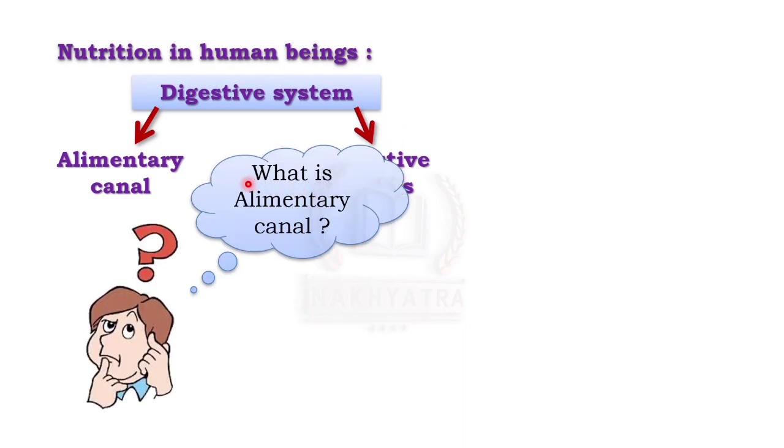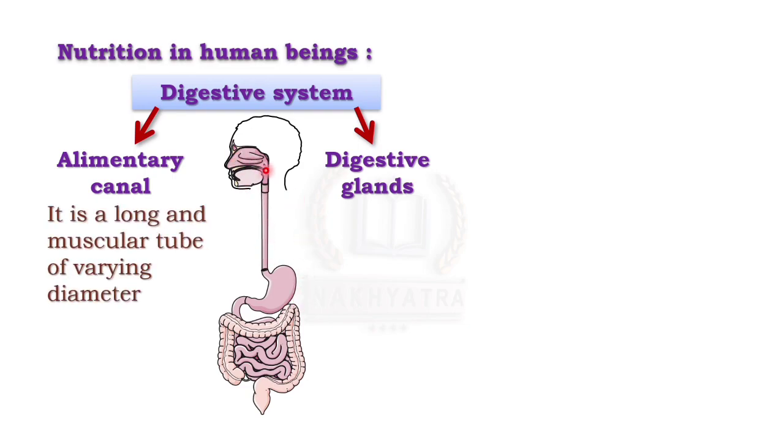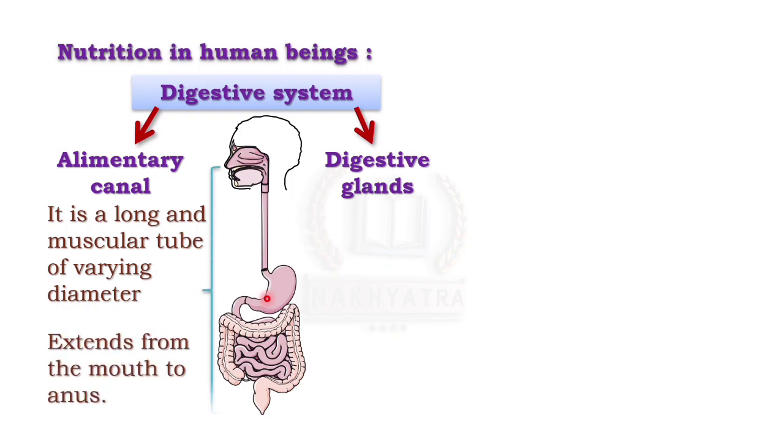Now let us see what is the alimentary canal. From the diagram, as you can see here, it is a long and muscular tube of varying diameter which extends from the mouth to the anus. It starts from the mouth and ends in the anus. So we will study this in detail in the further slides. Now let us see the other part, digestive glands.